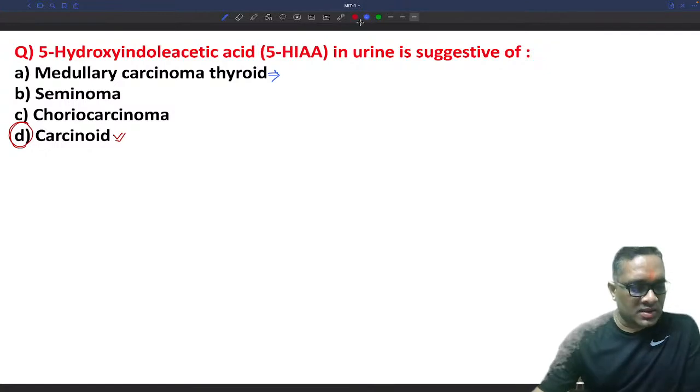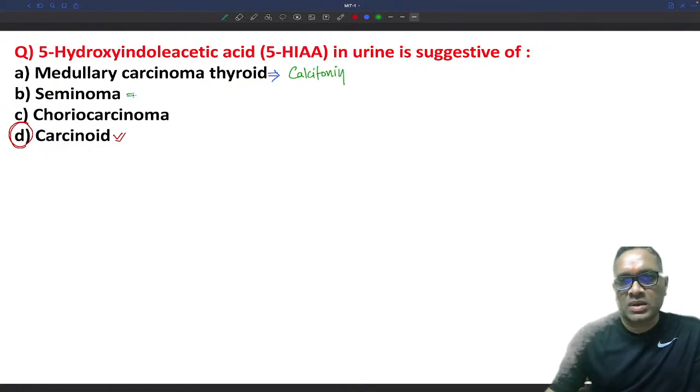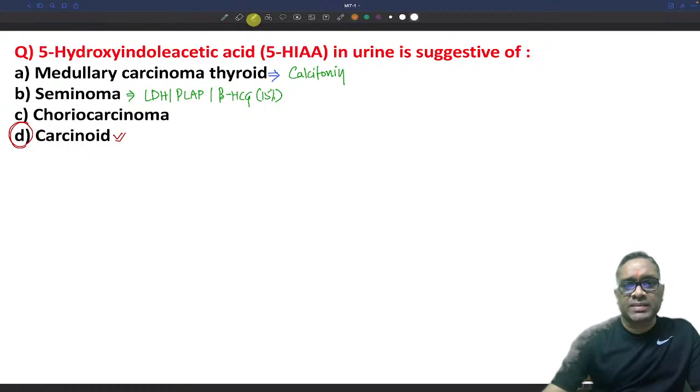What will be the tumor marker here? Medullary carcinoma of thyroid, tumor marker will be calcitonin, right? And for seminoma it is LDH, right? Placental alkaline phosphatase, and in certain cases, in 15% of the cases, beta HCG can also be a marker. So please remember, for seminoma, beta HCG is also a tumor marker, right?